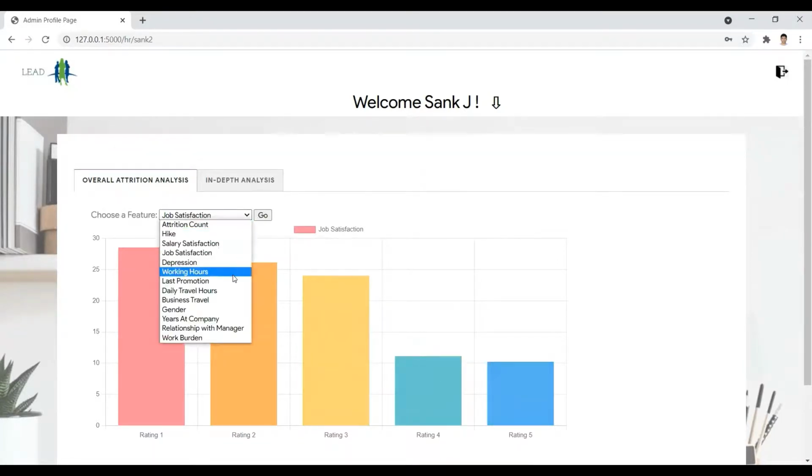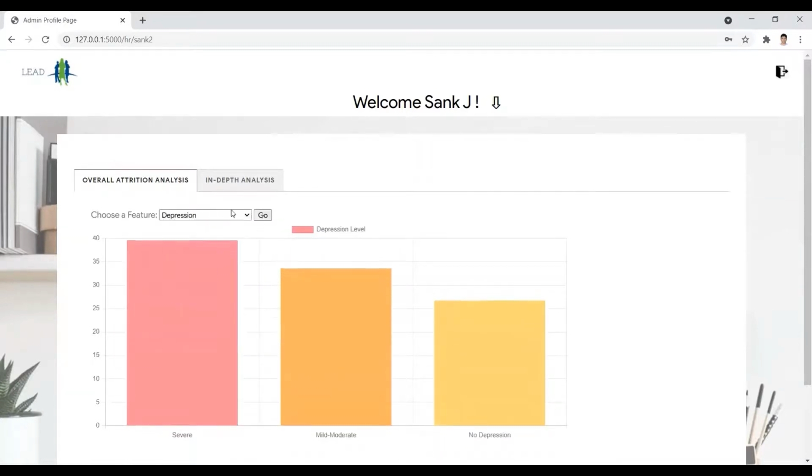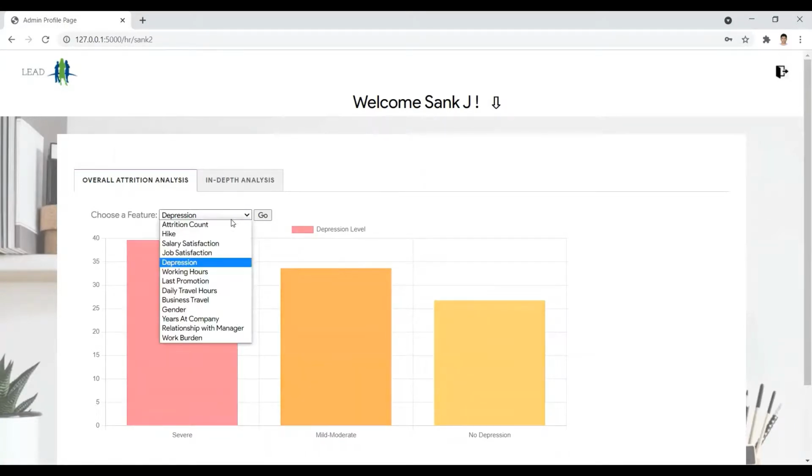Another feature we can choose is depression. This graph depicts that the people having severe depression have higher chances of leaving the company as compared to the others who have mild depression or no depression at all. So there are different features with the help of which the admin can analyze the attrition rate.